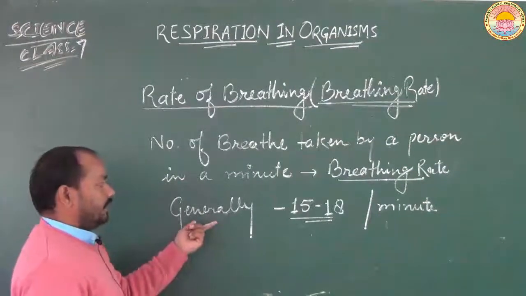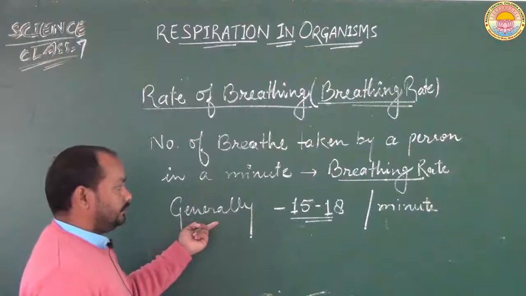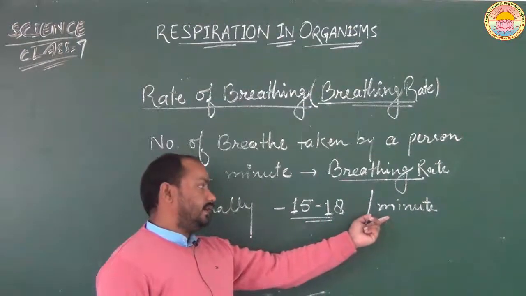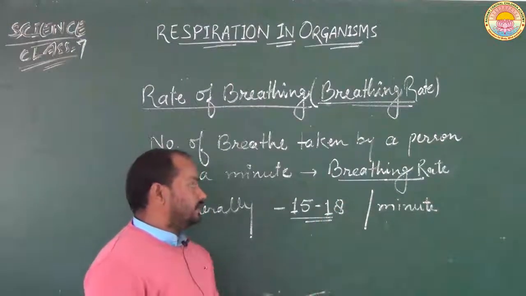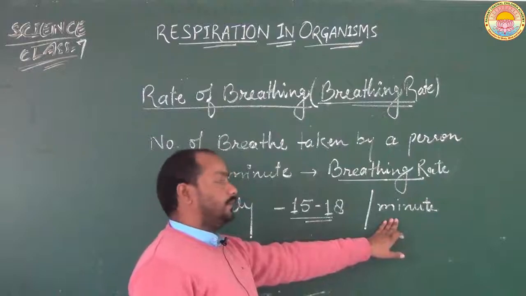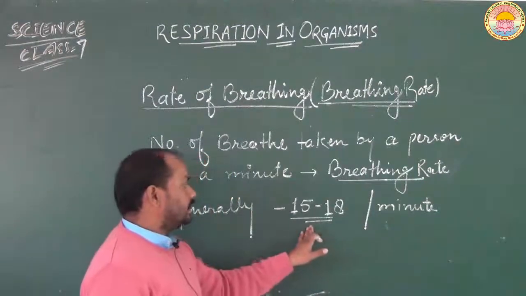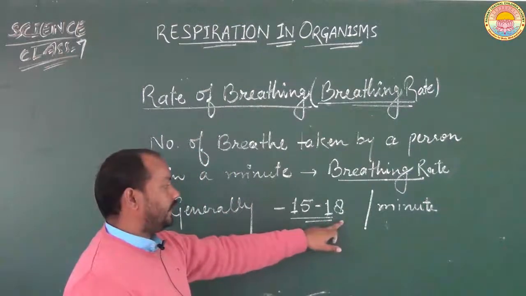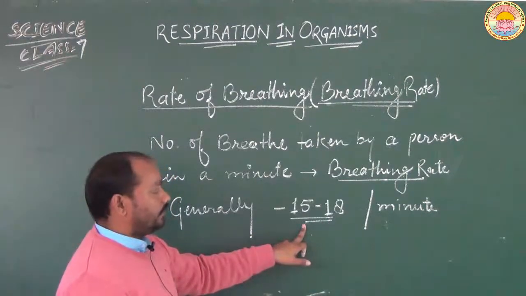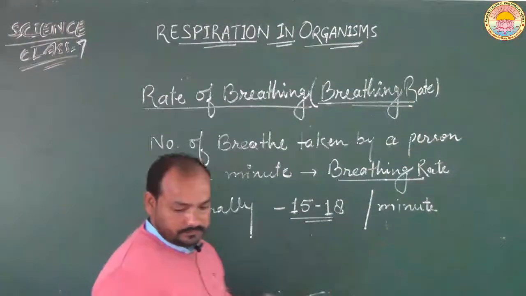Students, generally a normal healthy person breathes 15 to 18 times per minute. That means a normal healthy person breathes 15 to 18 times in a minute. This is the breathing rate of a normal healthy person.